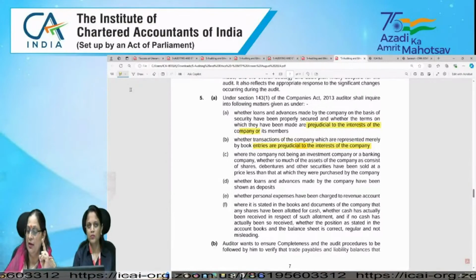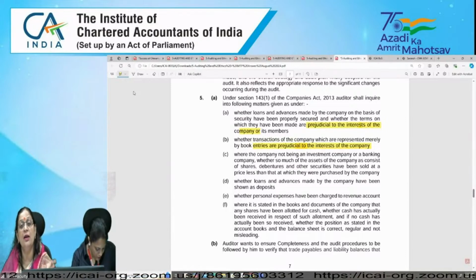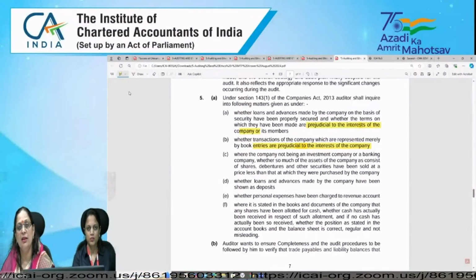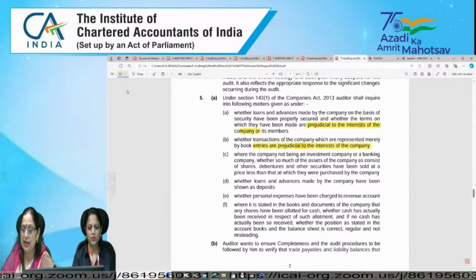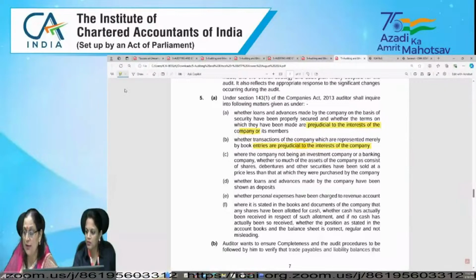So in the first, loans and advances which were given on the basis of security, whether they are properly secured. Secondly, whether the terms and conditions on which loans and advances were given have been made accordingly. Then the second is transactions which are represented merely by book entry, whether they are prejudicial to the interest of the company.